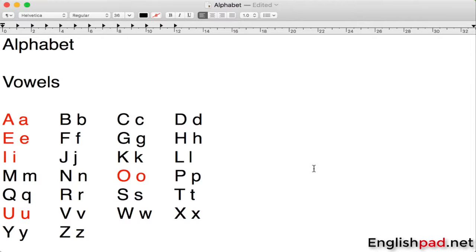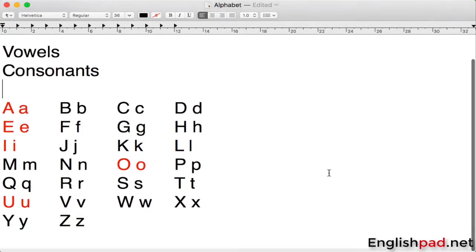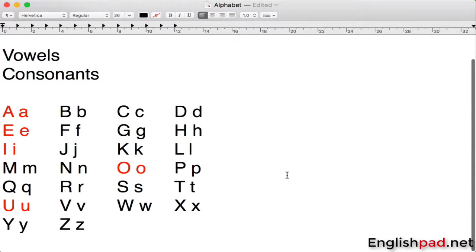And these letters have these vowels inside of them. The other letters are consonants. So we have vowels and we have consonants.